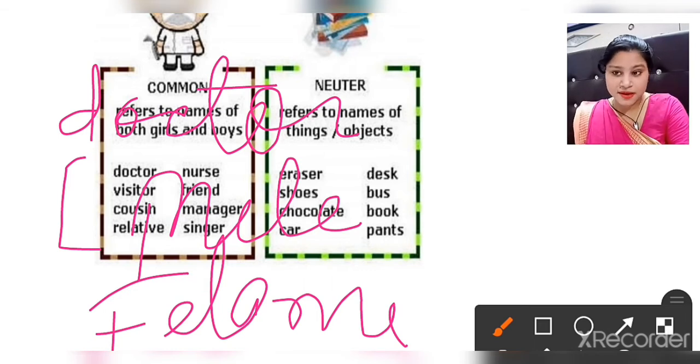A nurse can be male or female. A visitor can be male and a female. A friend can be male and can be female. Cousin also the same. Manager, relative and singer. So these words are common for both types of gender, feminine gender as well as masculine gender. So the gender which is common for both types of gender, masculine and feminine, is known as common gender.